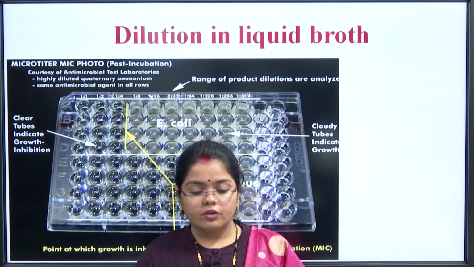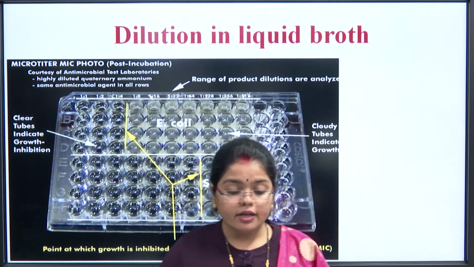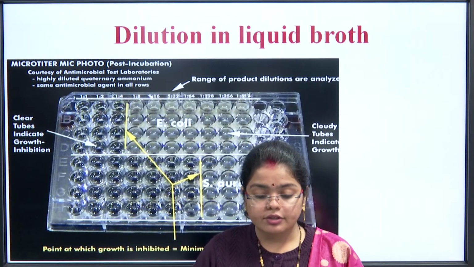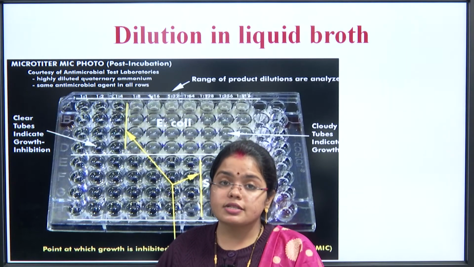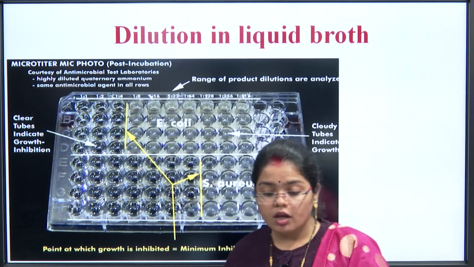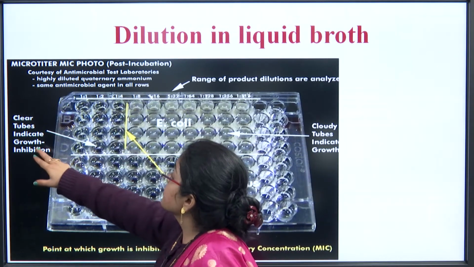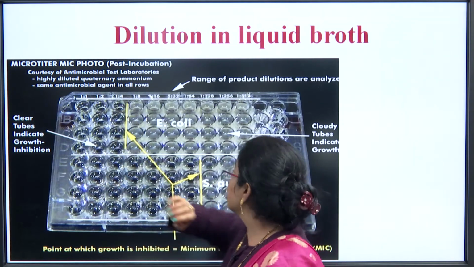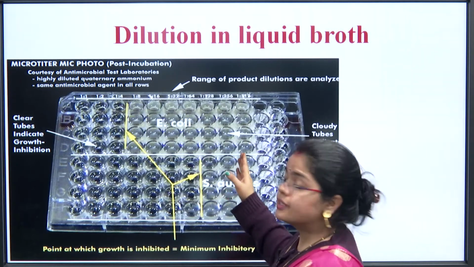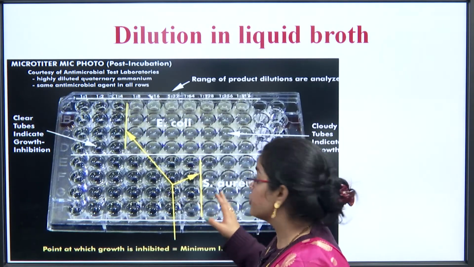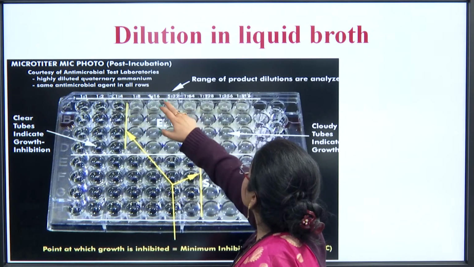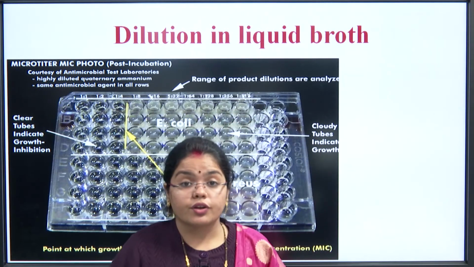Coming to the next slide. This is the figure you can see, and this plate is the microtiter MIC photo, post incubation, meaning we have already incubated the tubes with the microorganisms and the dilutions. You can see here these are the clear tubes, indicating that growth has been inhibited, and these are the turbid tubes. So, E. coli is present here, and this is another organism which was being tested, Staphylococcus aureus. Cloudy tubes indicate growth. This is the range of dilutions being analyzed.